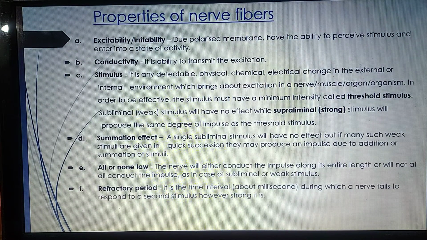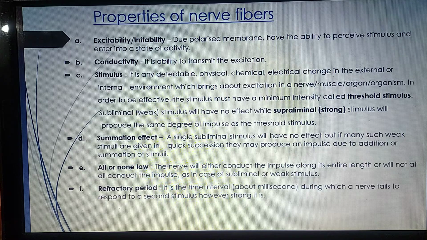Now, there are different properties of nerve fibers, which are, first, excitability or irritability due to the polarized membrane. If you see the cell membrane of neurons, it has polarity. It has a positive charge on the surface and towards the inside it is negative. Due to this, these neurons have the ability to perceive a stimulus and enter into a state of activity.